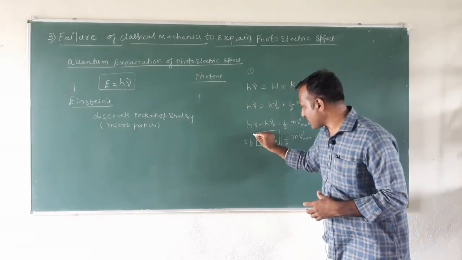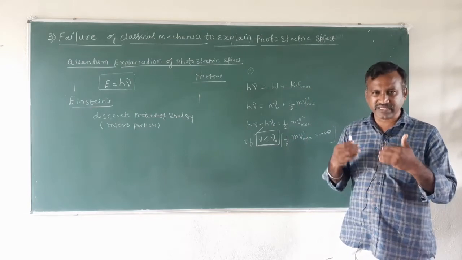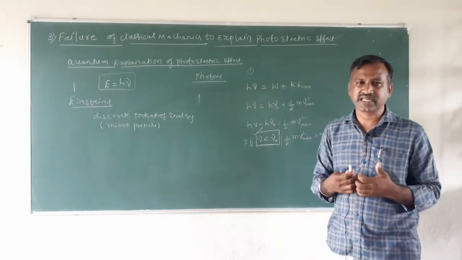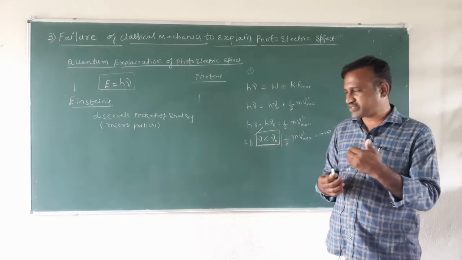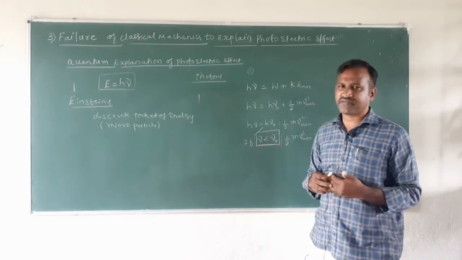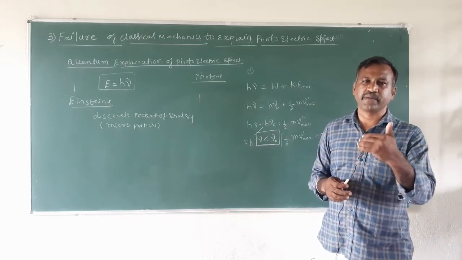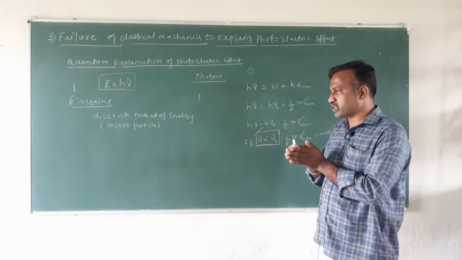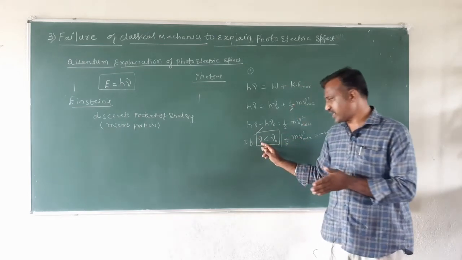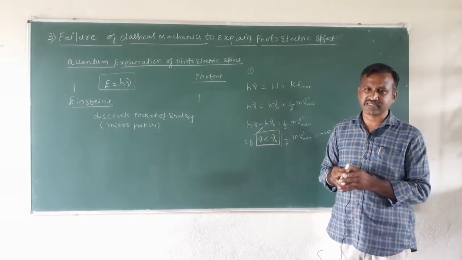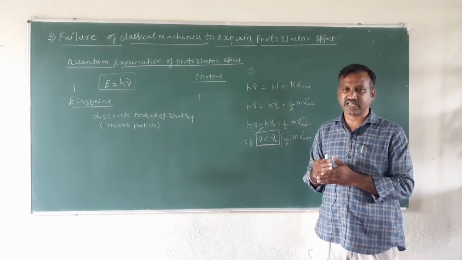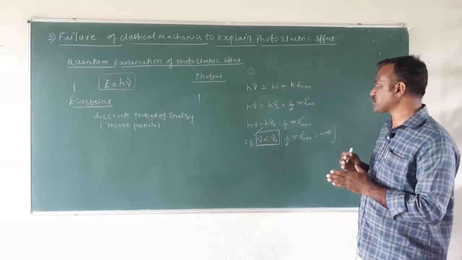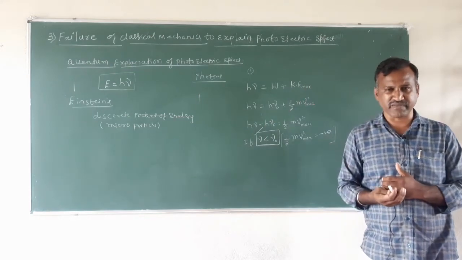So the quantum theory demands that the frequency of the incoming radiation must have a minimum value. If the frequency is less than the minimum frequency for a given metal, there will be no emission of photoelectrons. So if the frequency of the incoming radiation is greater than the threshold frequency, only then will increasing the intensity of the incoming radiation increase the photoelectric current. This explains the second observed phenomenon of the photoelectric effect.